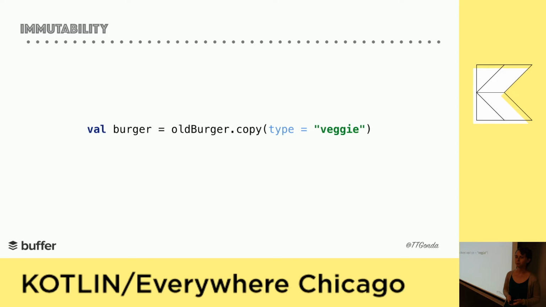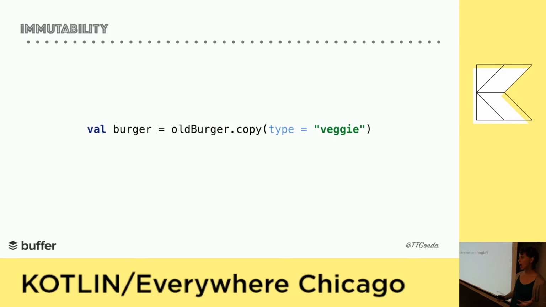When talking about copying things and all this, the biggest question I get is, well, what about performance? And in a lot of cases, it's going to be small things like this, so you're not really going to notice a difference with performance. Maybe if you had a long list that you're copying a lot, or just copying the same object over and over again, and maybe it's a really big object, then maybe you could consider it. But in the majority of cases, especially if you've architected your app well, it's going to be smaller things that aren't going to affect your performance.